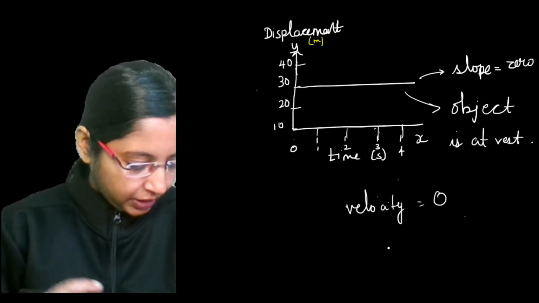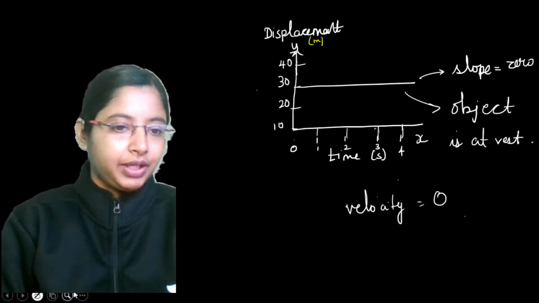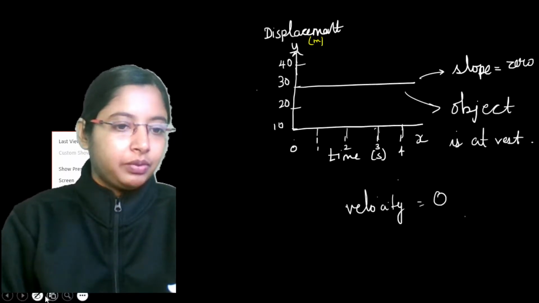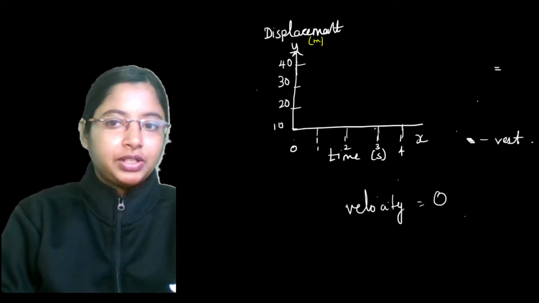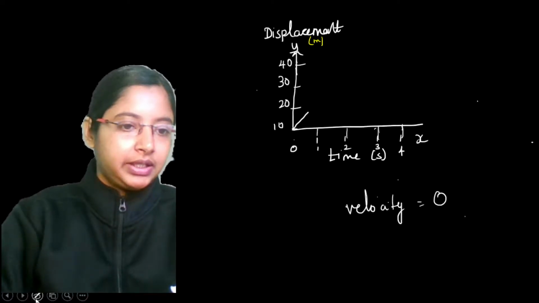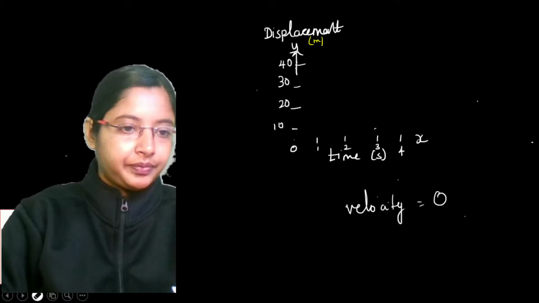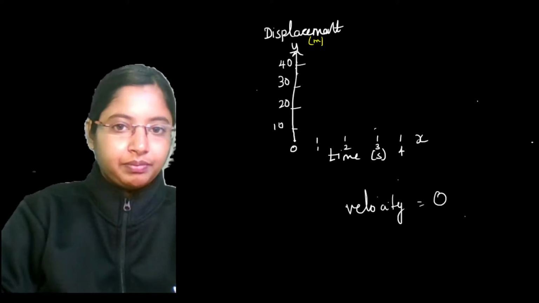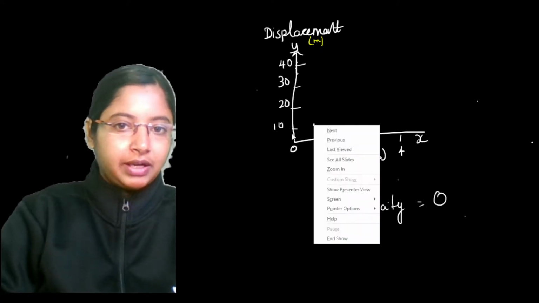That's right, Akshay. Ankit Singh, that's right, the object is at rest. This is the graph you get when your object is at rest. But when do you say it is uniform? When do you say the object has a uniform velocity? Let's say you're going in a car, and every 1 second the car is covering 10 meters.